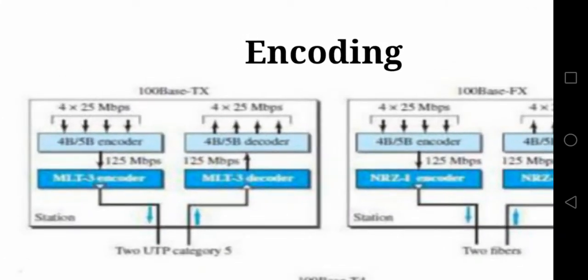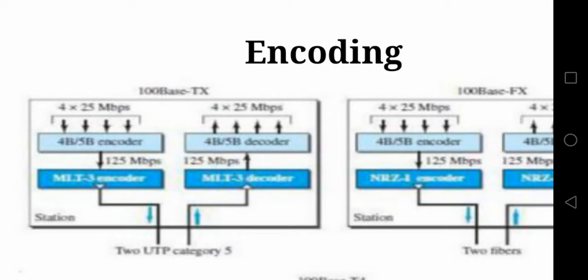Before this, let us see which encoding scheme was used in standard Ethernet. In standard Ethernet, the encoding scheme called Manchester encoding was used. Manchester encoding does not apply for fast Ethernet. First let us see the reason. In standard Ethernet, the speed was 10 Mbps. When Manchester encoding was used, it provided a clock signal for every data bit. Whenever a clock signal is provided, it doubles the rate of transmission.